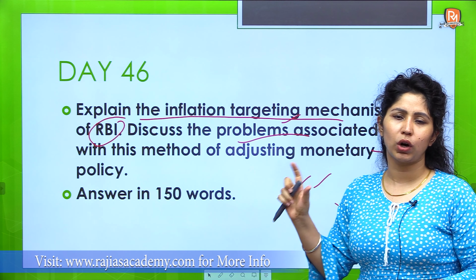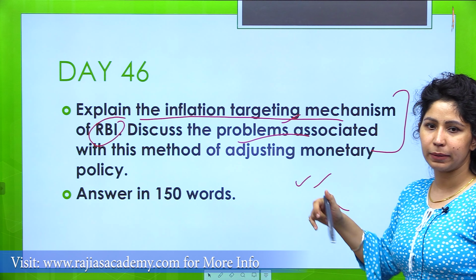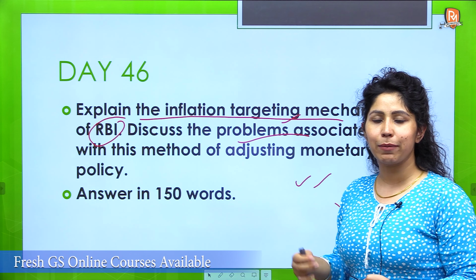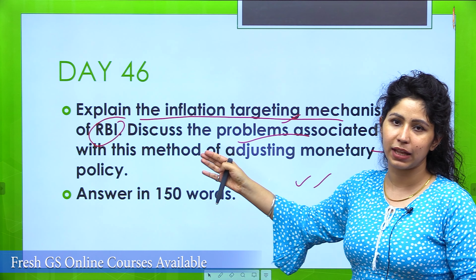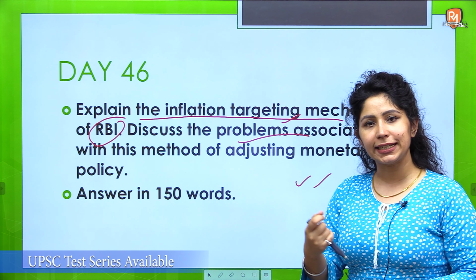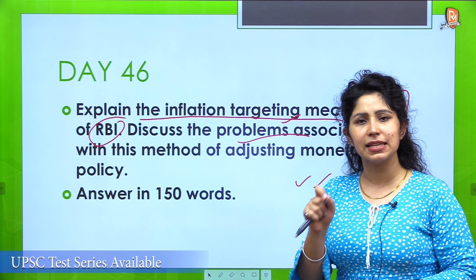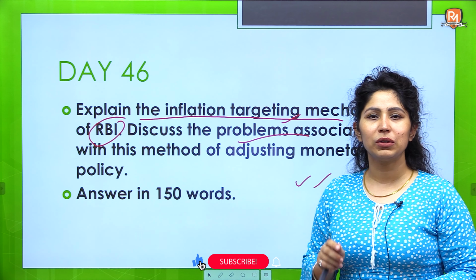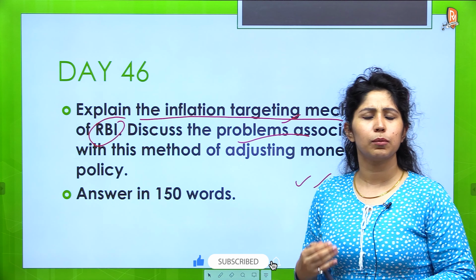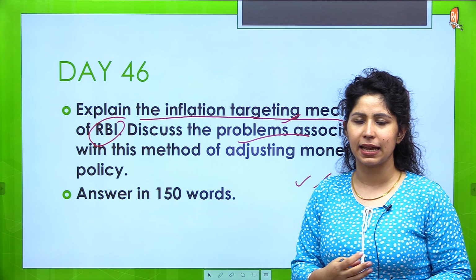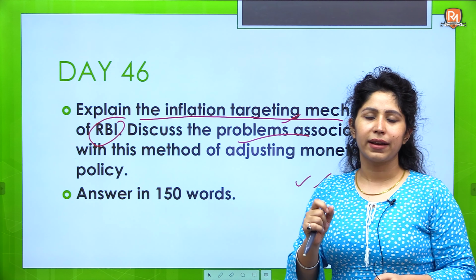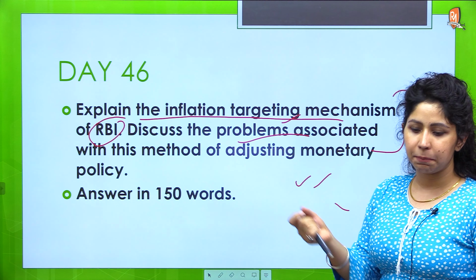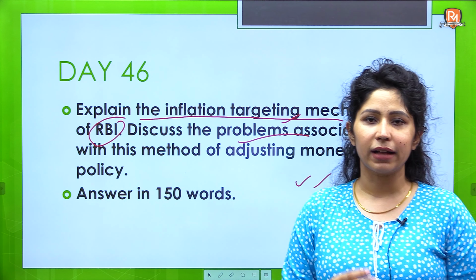Explain the inflation targeting mechanism of RBI. We will give two paragraphs to the explanation. In the initial paragraph, we'll talk lightly about what this method is and why it has been put in place, its principle. In the second paragraph, we will talk about this method in detail: how it works, what is the monetary policy committee, how often they meet and how often they decide the repo rate for targeting inflation. Then the problems can be taken from any of the recent editorials coming in newspapers.